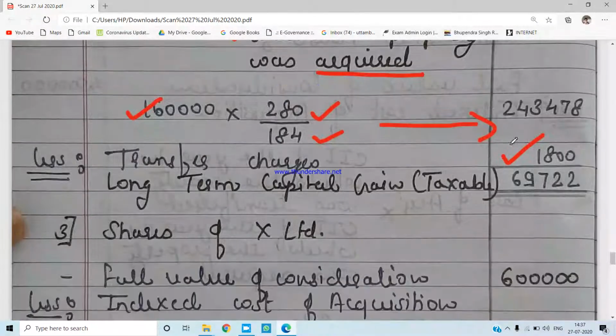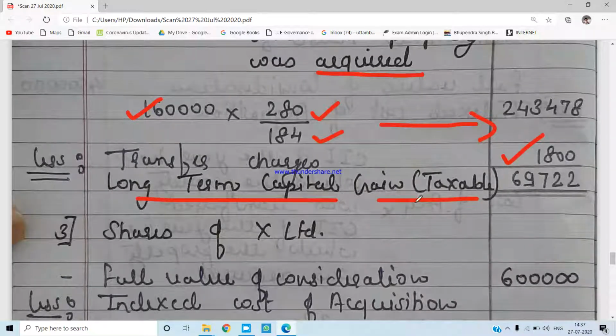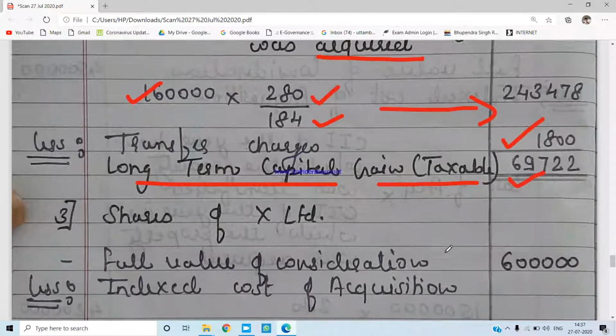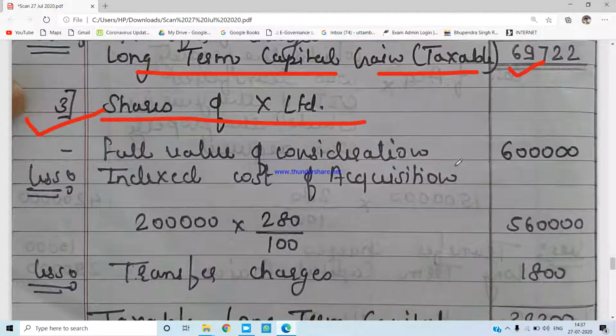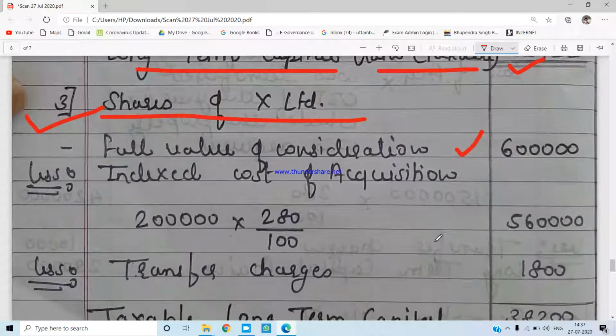Yes, if you can deduct this from the sales consideration, you will have the taxable long-term capital gain of rupees 69,722 for the shares of Y Limited. The third asset which we have been given over here of Ms. Aditi Kumari is the shares of X Limited. She has received rupees 6 lakhs from the sale of the shares of X Limited.